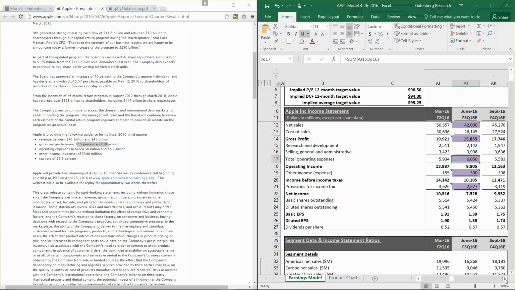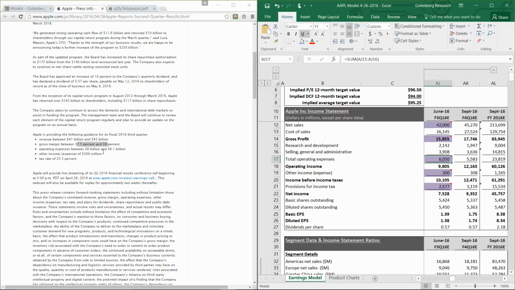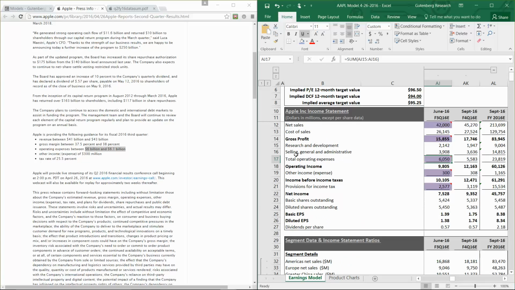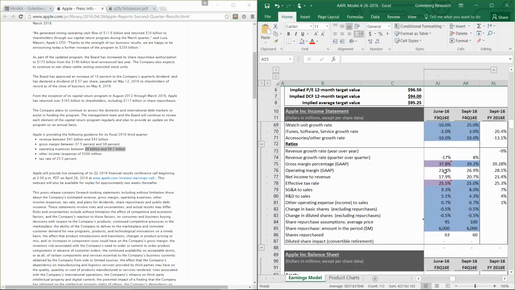Then this is sort of an interesting point here. So the guidance for operating expenses stayed pretty consistent with last quarter, between 6 billion and 6.1 billion. But it's on a much, much, much lower revenue base for the fiscal third quarter. So that's a little bit disappointing. And we actually had to increase both our R&D and SG&A estimates as a percentage of total revenue in the ratio section down below.